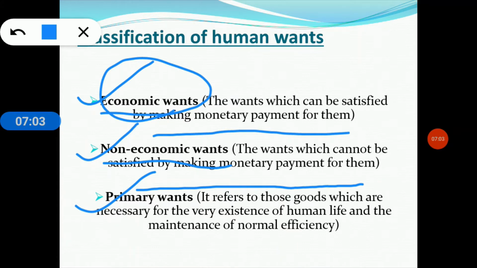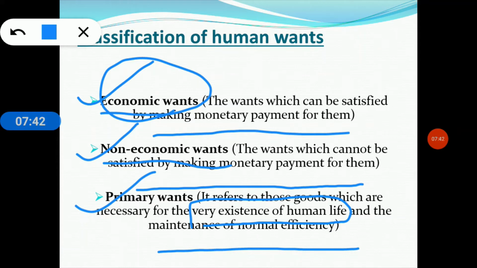And the first one, the primary ones, refers to those goods which are necessary for the very existence of human life and the maintenance of normal efficiency. So at first we have to know what we mean by the very existence of human life. Very existence of human life means essential ones. Clear? For example, food, clothing, shelter. These are our essentials.